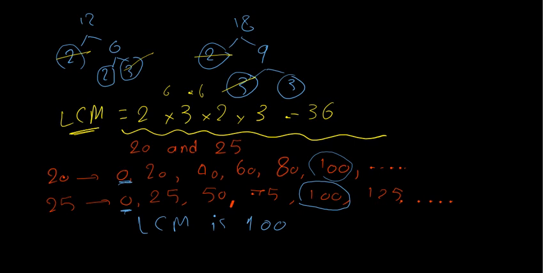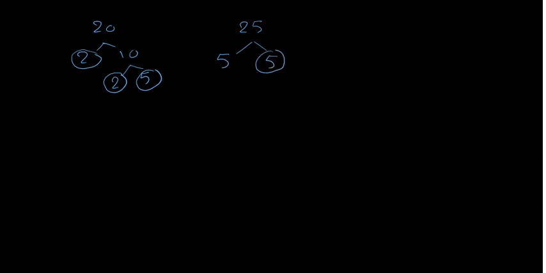is by using prime factorization. 20 and 25. 20 is 2 times 10. Yeah, it's 2 times 5. 25 is just 5 times 5, and the two are prime.